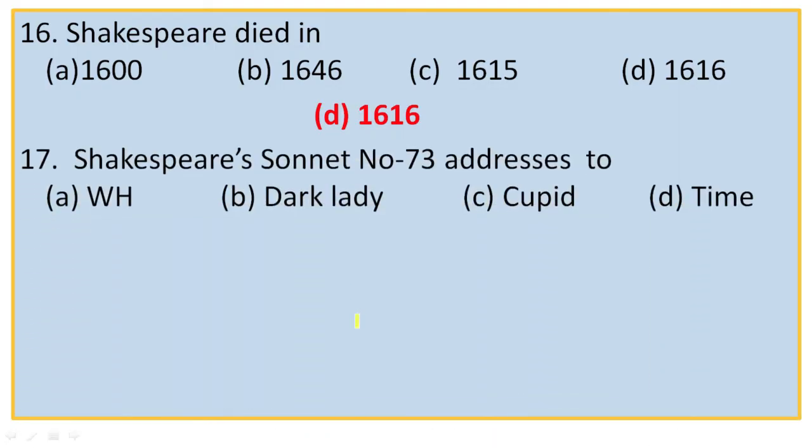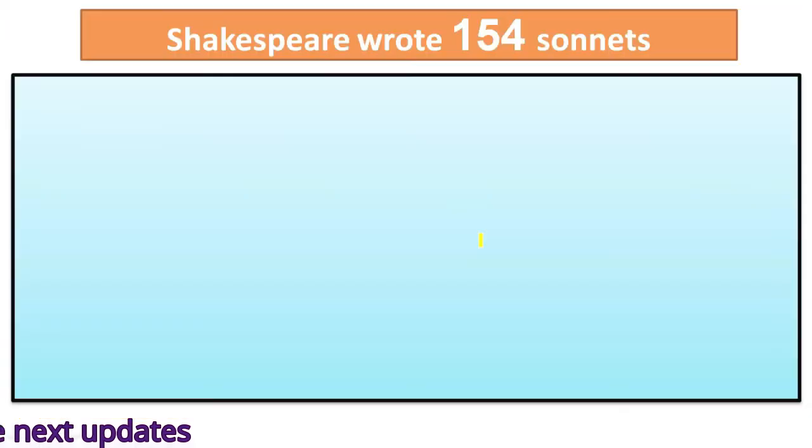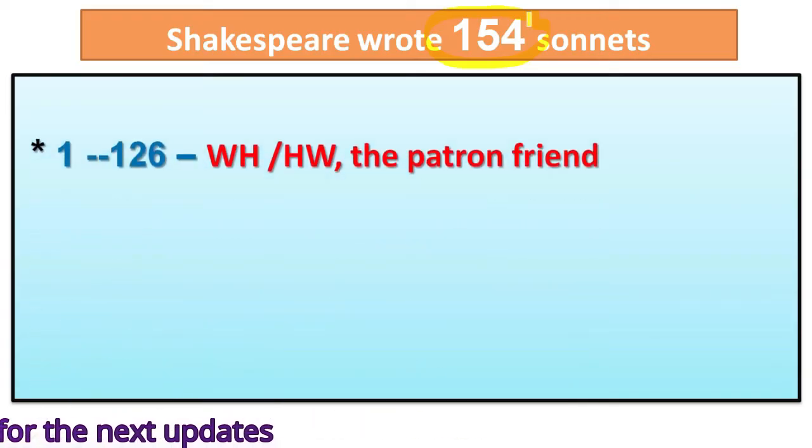Next, question number 17. Shakespeare's sonnet number 73 addresses to. The options are W.H., Dark Lady, Cupid, Time. Actually, Shakespeare wrote total 154 sonnets, and from 1 to 126, these sonnets are addressed to a young man.